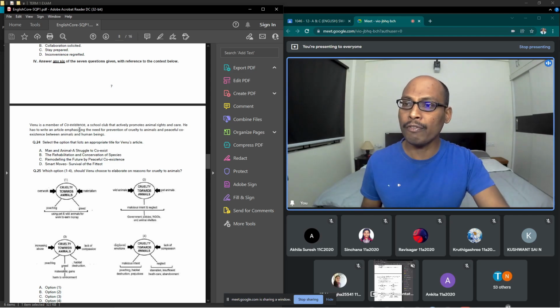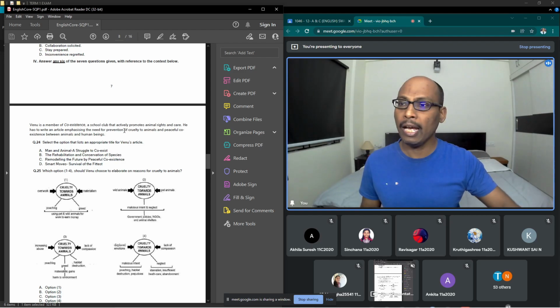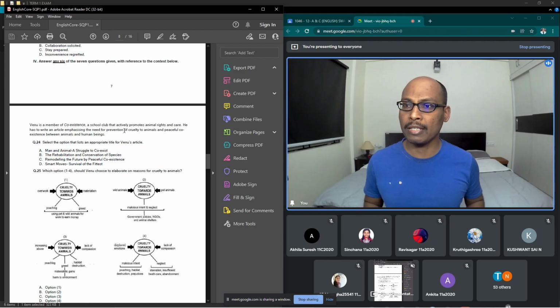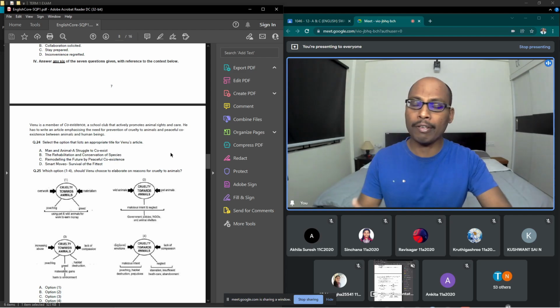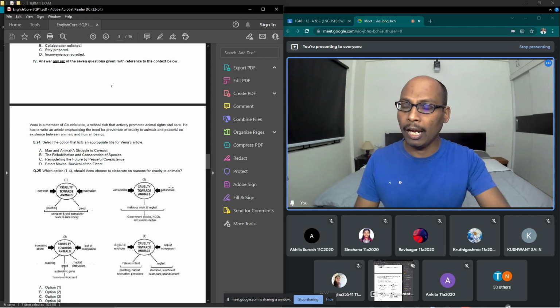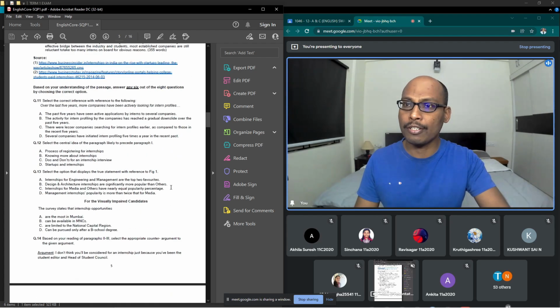Venu is a member of Coexistence, a social club that actively promotes animal rights and care. He has to write an article emphasizing the need for prevention of cruelty to animals and peaceful coexistence between animals and human beings. So they have given an article. That means either they give you an article or they may give you a letter to editor, and you have to answer this question. So this is about section B.